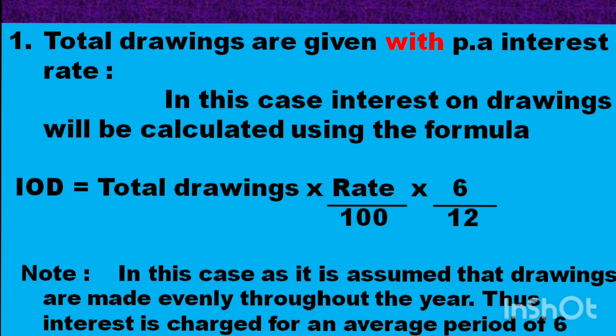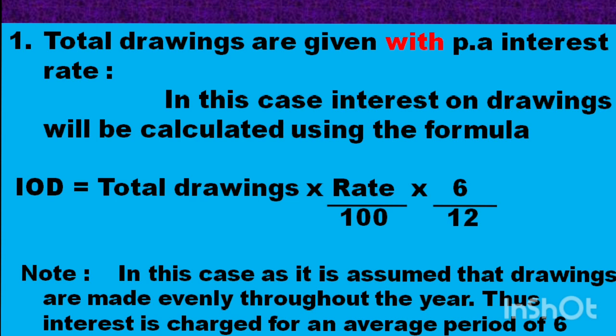From the partner's point of view, the partners are asked to pay the interest on drawings to the firm. Along with the rate, the per annum term is there, but there is no clarity about the time interval. We have already gone through this case. In such a situation, it is assumed that the amount is withdrawn for a duration of 12 months, so the average time duration we take is 6 months. The interest on drawings is calculated as total drawings amount withdrawn into rate upon 100, then into 6 upon 12.